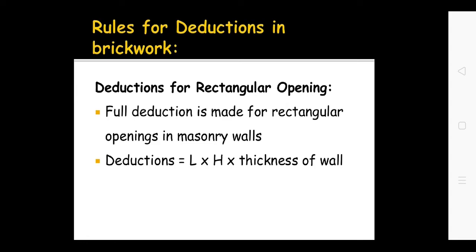Full deduction is made for rectangular openings in masonry. We are providing doors in the masonry, windows in the masonry, ventilators in the masonry. That area is deducted. That is how that area is deducted: length into height into thickness of wall. The thickness is generally 9 inch, or we can say 230 mm thickness of wall. So the length of that door, the height of that door or window, and the thickness of the wall are multiplied, and the total of this volume is deducted from the whole volume of the masonry.